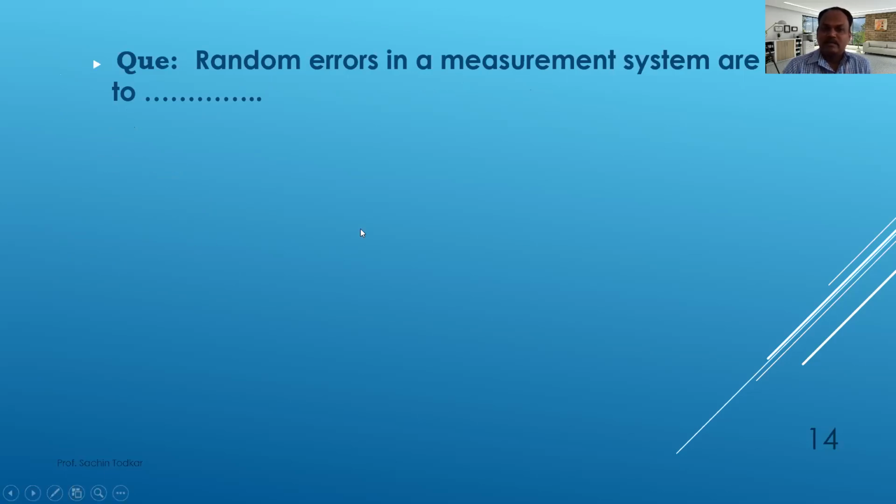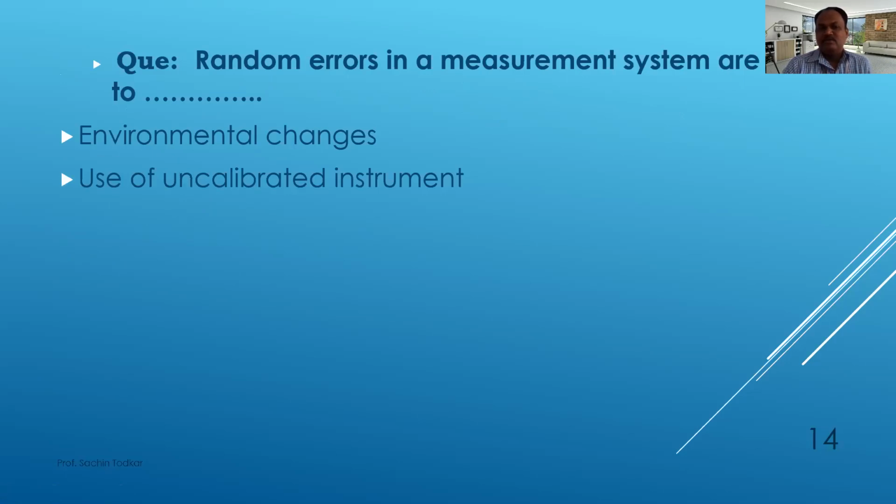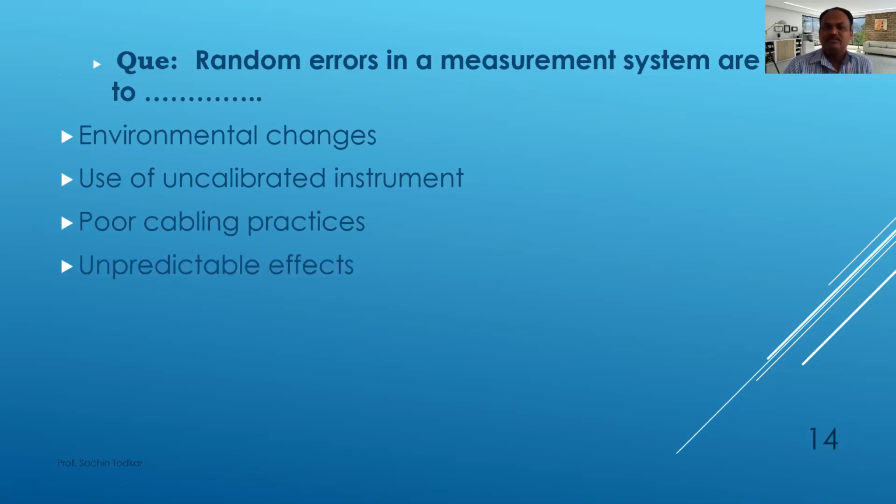Next question. Random errors in a measurement system are due to: environmental changes, use of uncalibrated instrument, poor cabling practices, or unpredictable effects. So this is about errors. In a measurement system, if there are random errors, then it is due to which of these options?